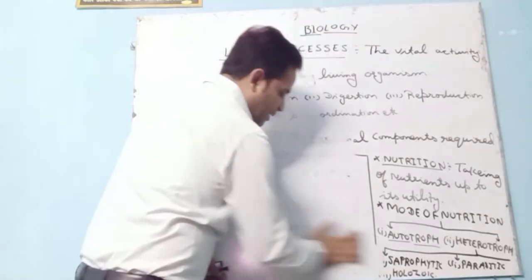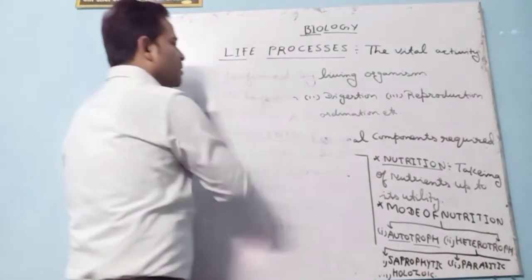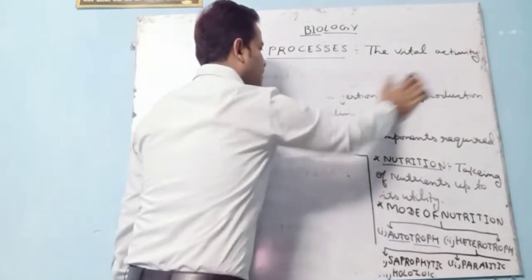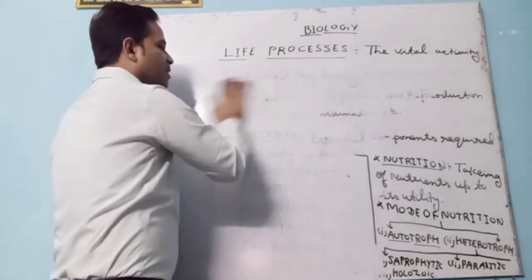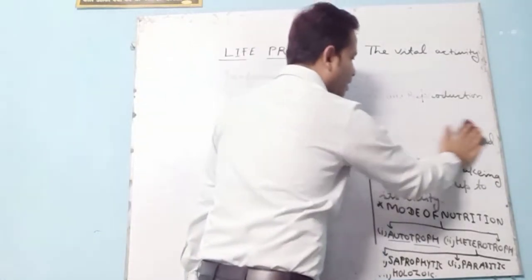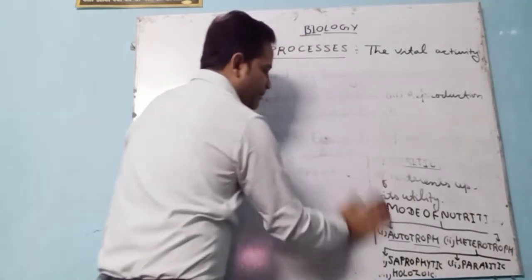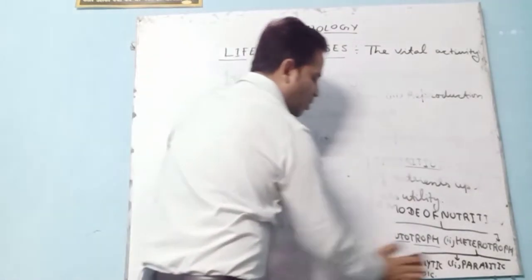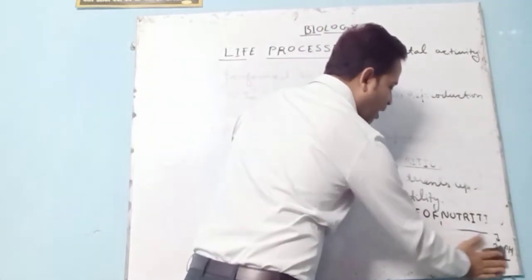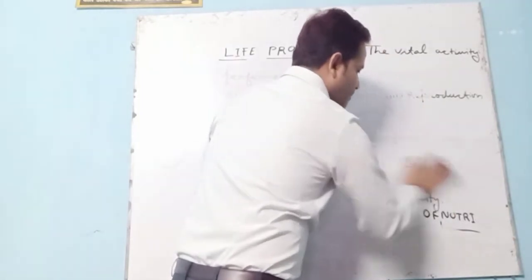So students, each and every living organism requires energy, and they take their energy from the surroundings. Basically the green plants, that is autotrophs, make their own food. And how do the green plants make their food?